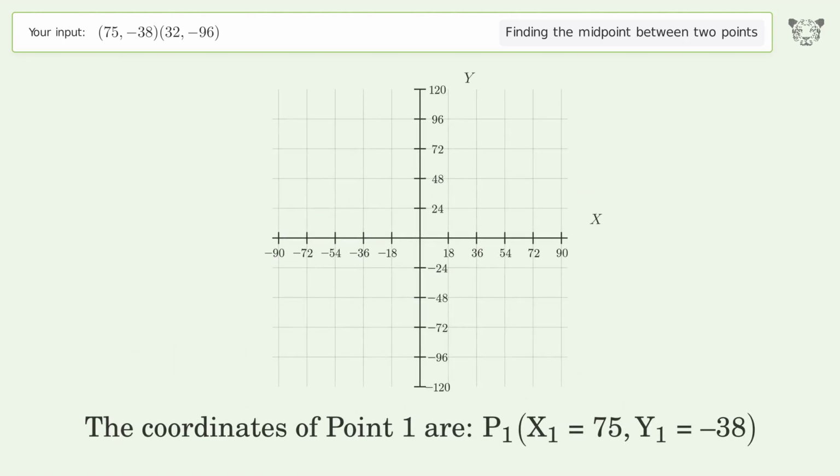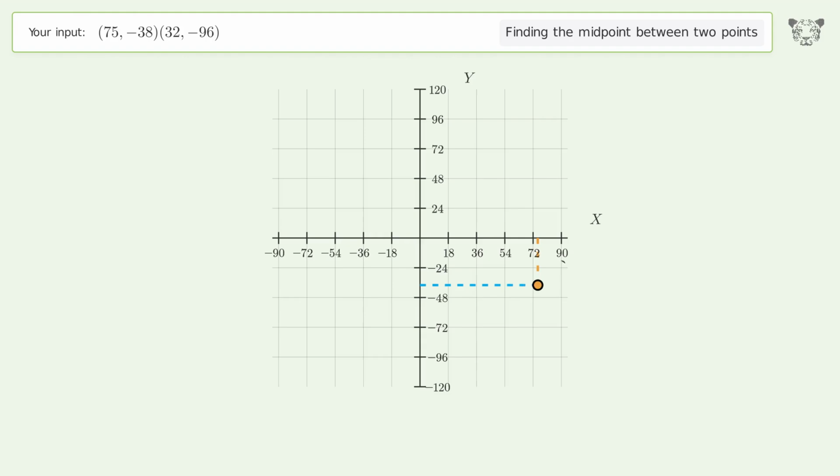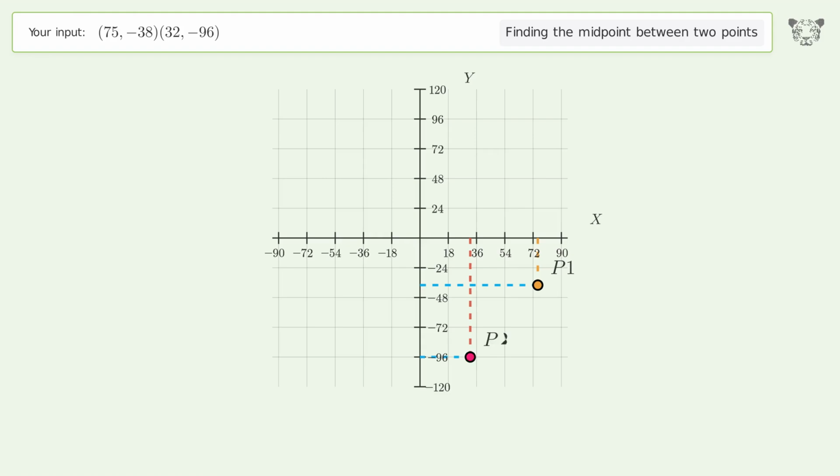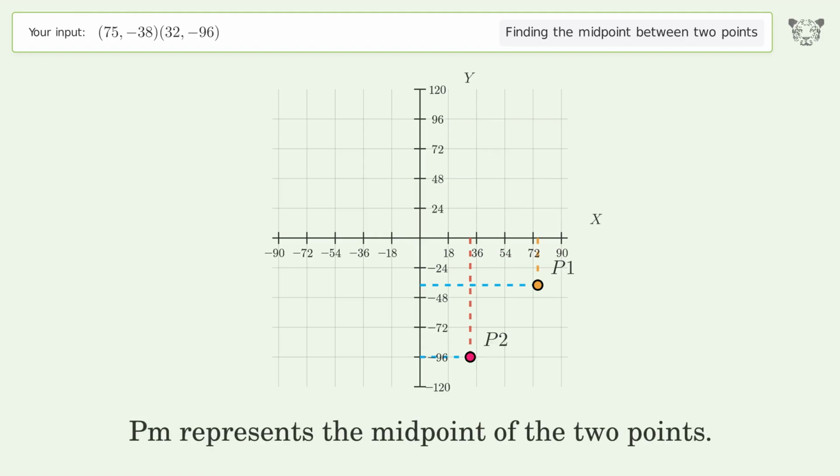The coordinates of point 1 are x1 equals 75, y1 equals -38. The coordinates of point 2 are x2 equals 32, y2 equals -96. PM represents the midpoint of the 2 points.